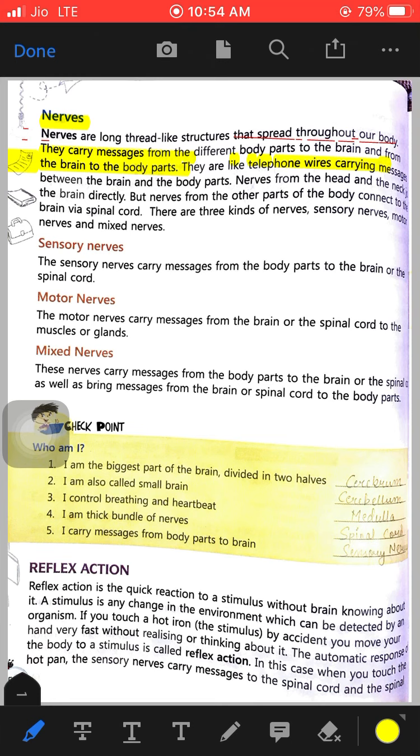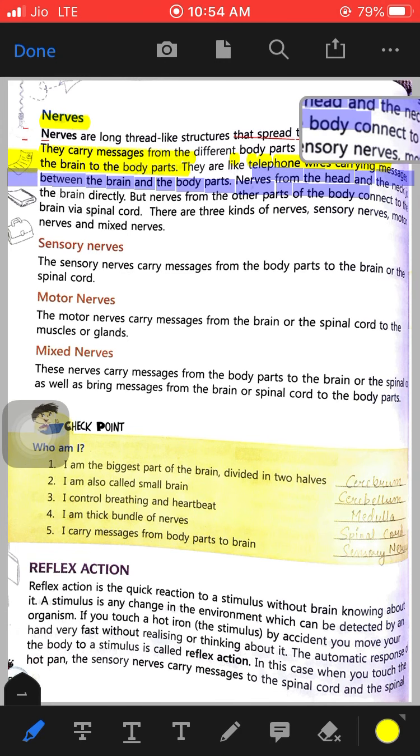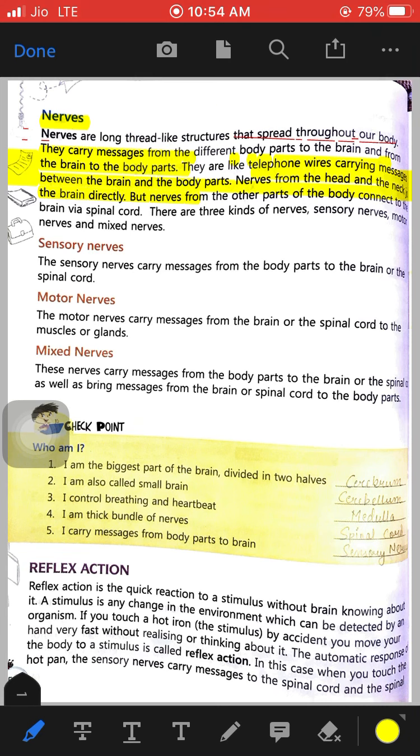Nerves from the head and the neck join the brain directly. But the nerves from other parts of the body connect to the brain via the spinal cord. So the nerves of the head and the neck are directly connected to the brain, but the nerves of other body parts like hands and legs are connected to the brain through the spinal cord. Means these nerves are connected to the spinal cord, and then the spinal cord is connected to the brain.